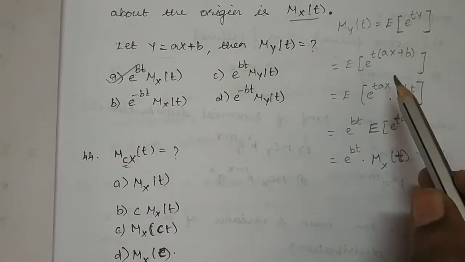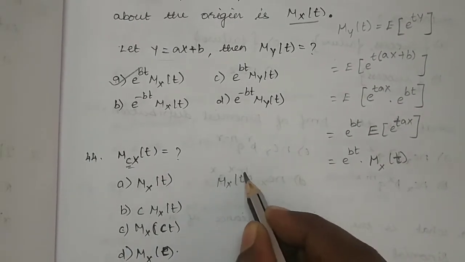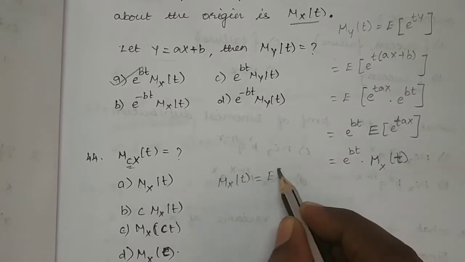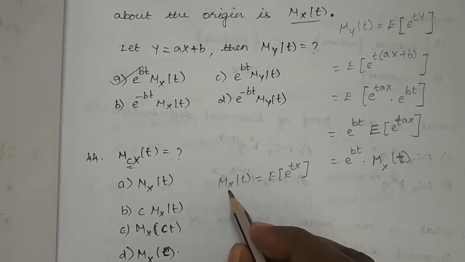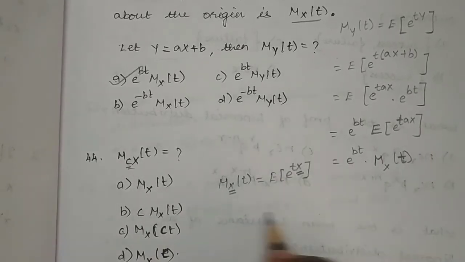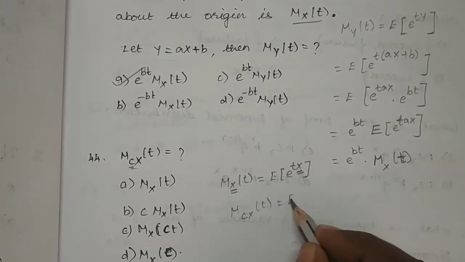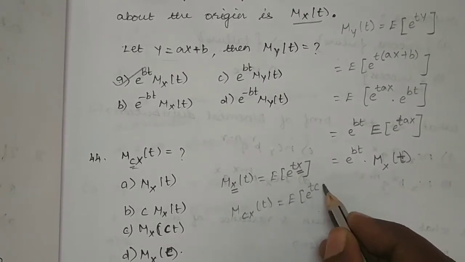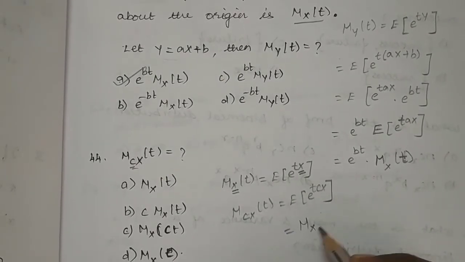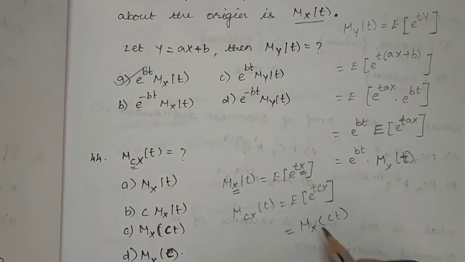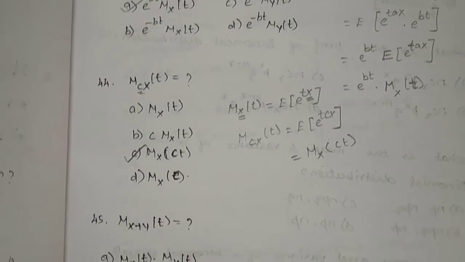If it is MX of t, we will be writing expectation of e power tX. Simply here X, here X. So if it is M of cX of t, we will be writing expectation of e power tcX, which is nothing but MX of ct, that's all. So MX of ct is the answer here, which is option C.